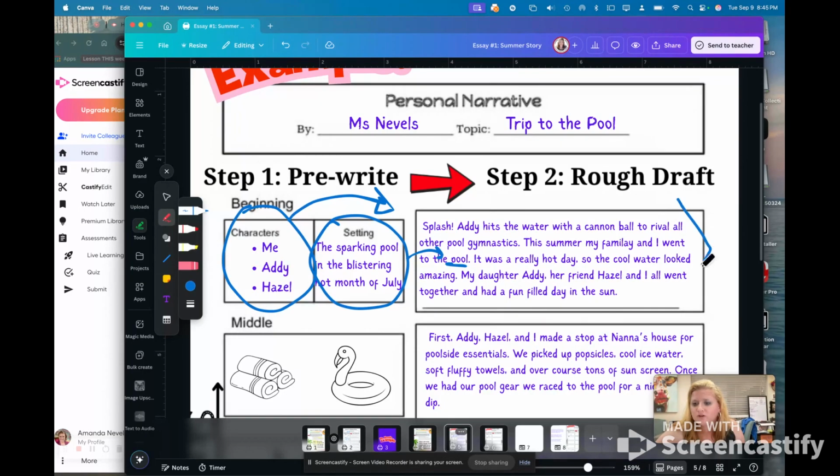So this whole first paragraph is just setting up my story. Who was there? When was it? What, all the good background information.